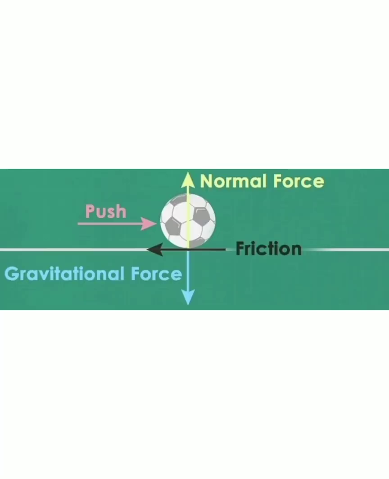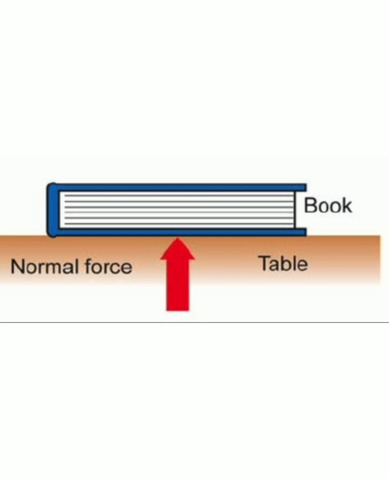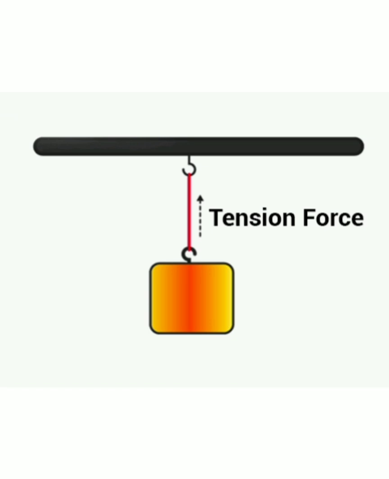See, the next one is normal force. Normal force is a force which acts upon every object against the gravitational force. Opposite in direction to the gravitational force will be the normal force. So every plane surface will be acted upon by the normal force. The table, on that book, normal force acts in the upward direction.